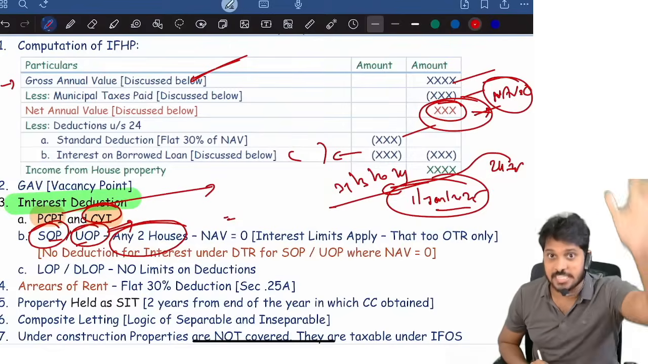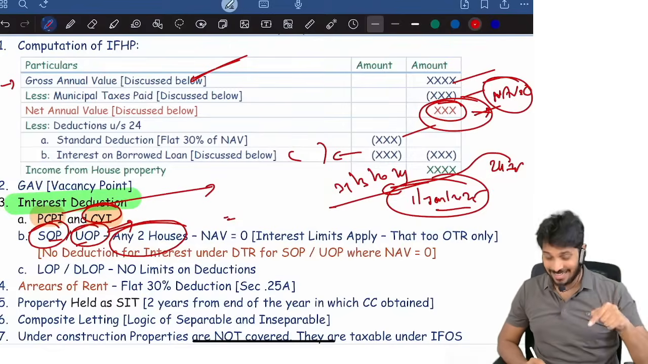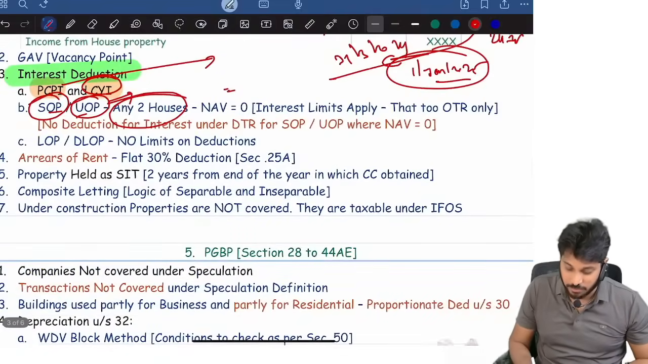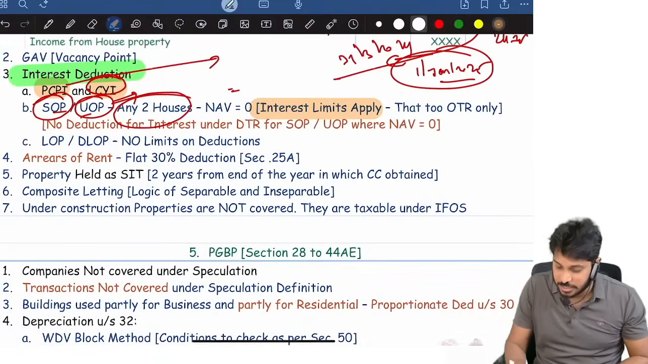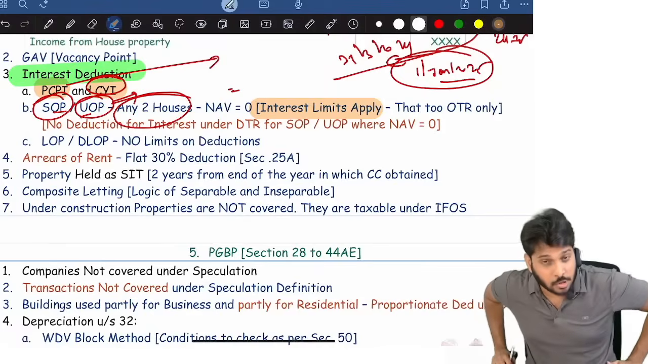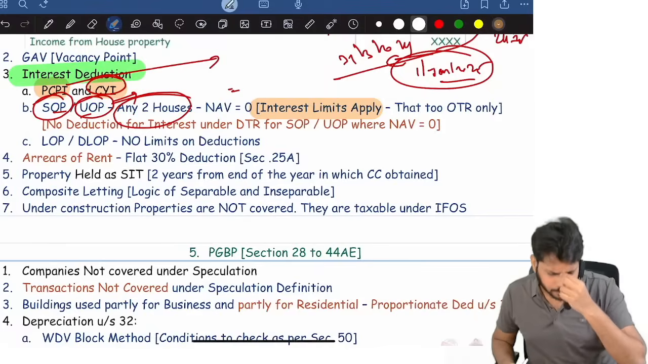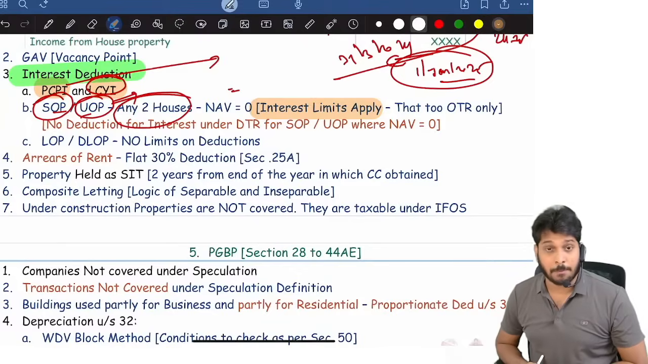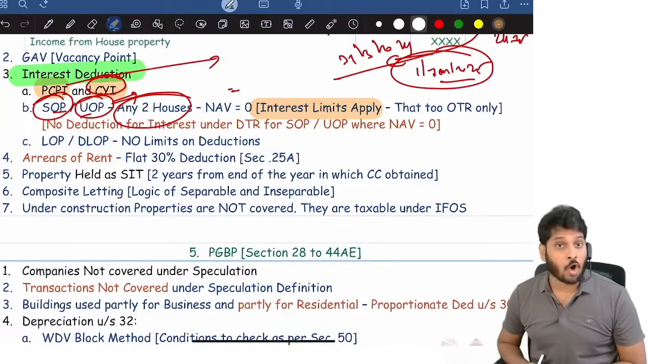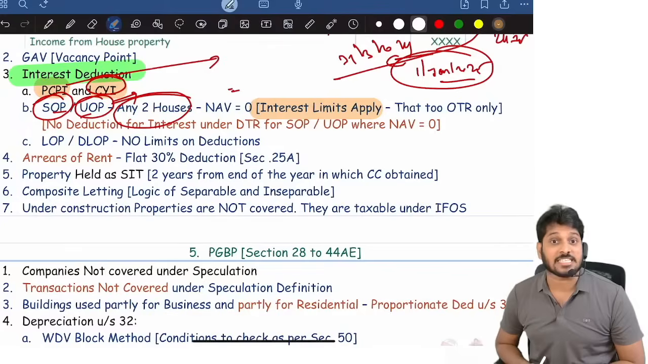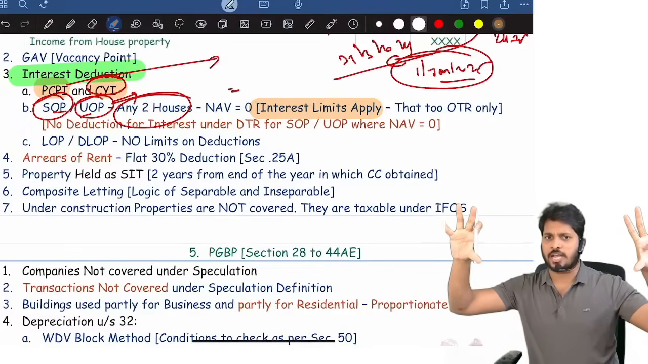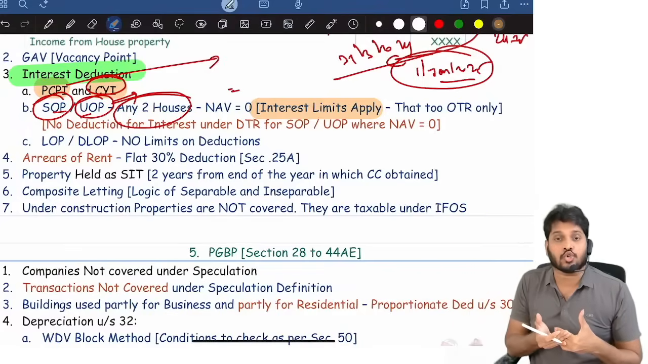With that you directly started the problem. Then interest deduction maximum will be 2 lakhs only. Interest limit will apply at 2 lakhs. When the limit is applicable, remember, this 2 lakhs limit is per assessee, not per house. Be careful, it is per assessee. First per house we will apply, then per assessee we will restrict it to the 2 lakhs limit.